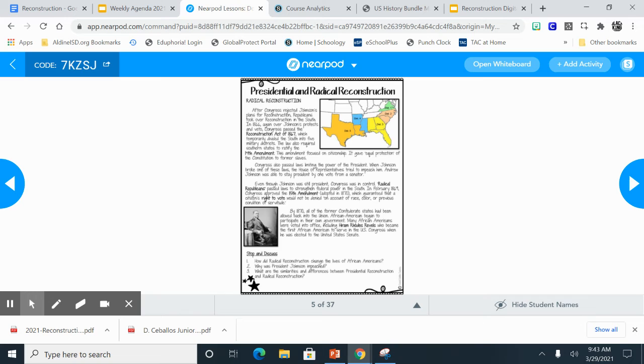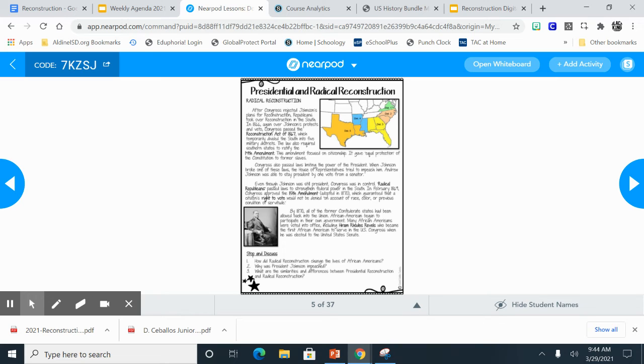So, how did Reconstruction change the lives of African Americans? One, they began to get rights. It gave them freedom by the 13th Amendment. It gave them citizenship through the 14th Amendment, which declared them citizens.